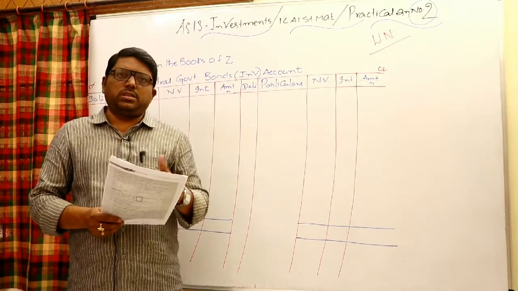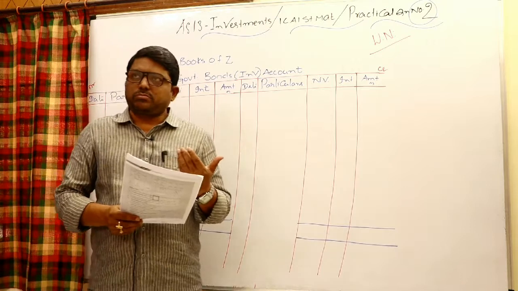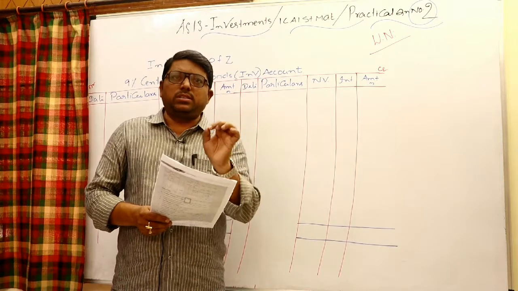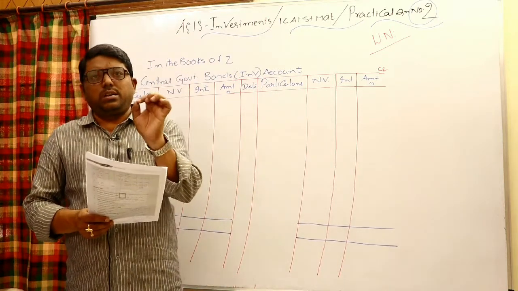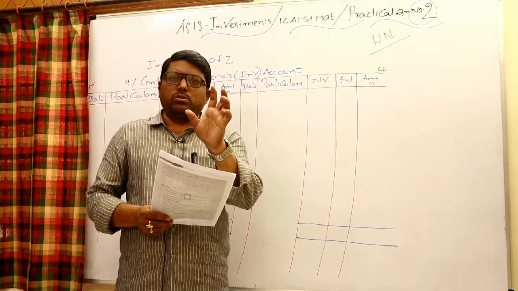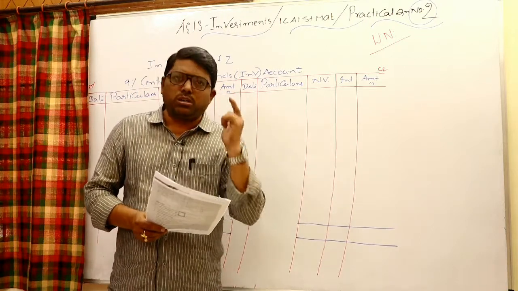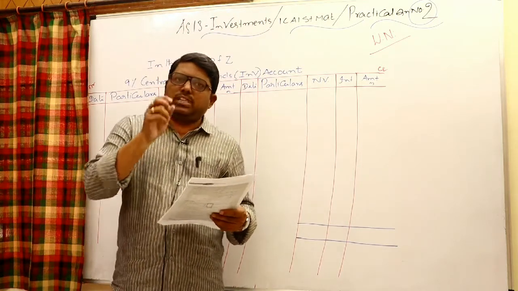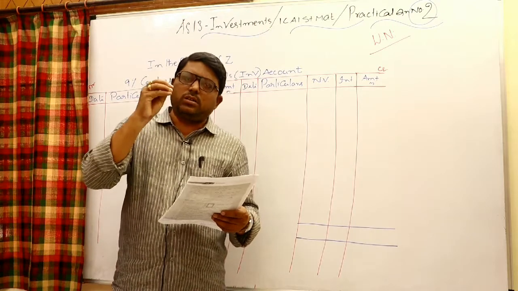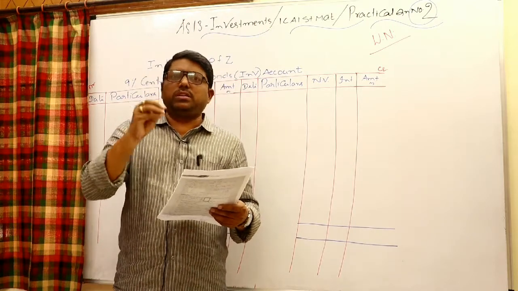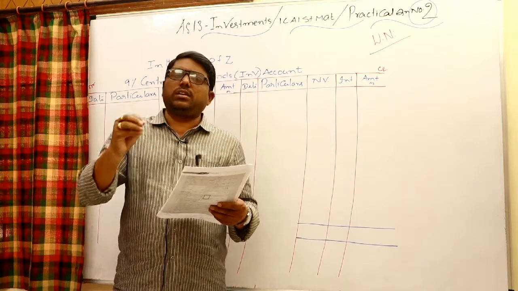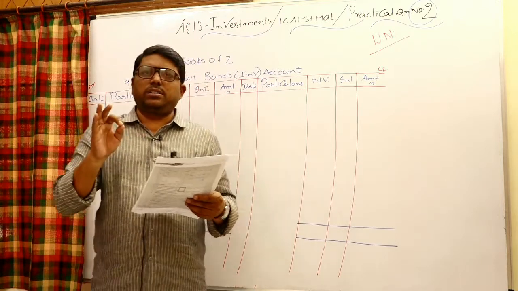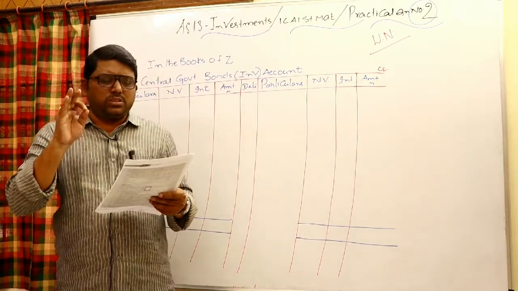So in case of purchase as well as sale, we need to know whether it is cum interest or ex interest. Cum interest means the mentioned price already includes interest, so when you multiply with the respective price, out of that amount the interest is to be deducted, and the remainder is only the cost of investment. Ex interest means the mentioned price does not include interest, and that is only the cost of investment. Interest is to be calculated separately. In case of purchase you have to pay, in case of sale you have to receive. If nothing is mentioned, either cum or ex interest, you may assume it is ex interest.